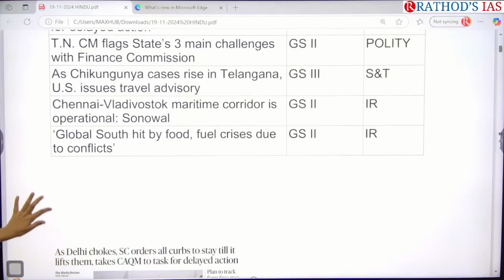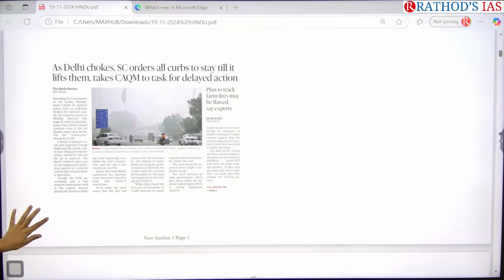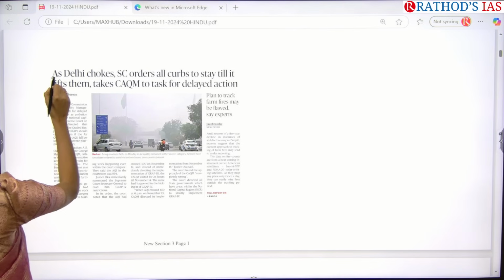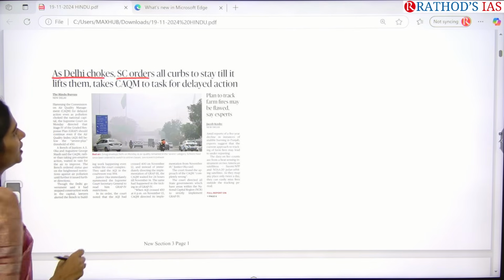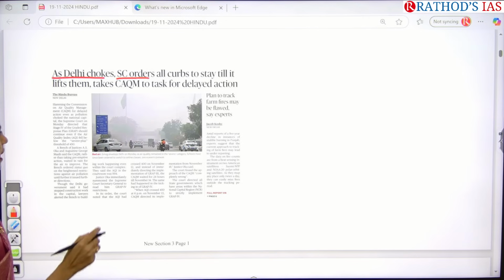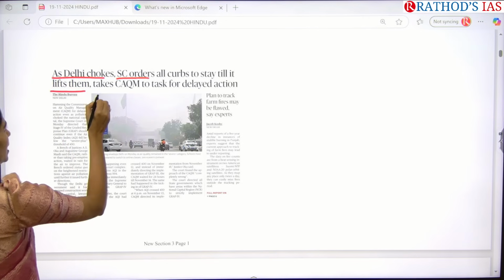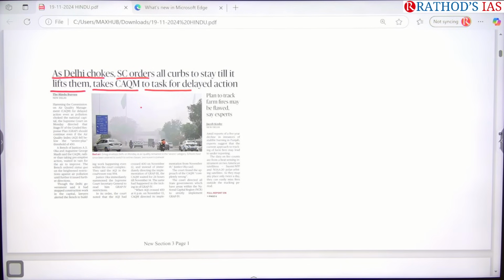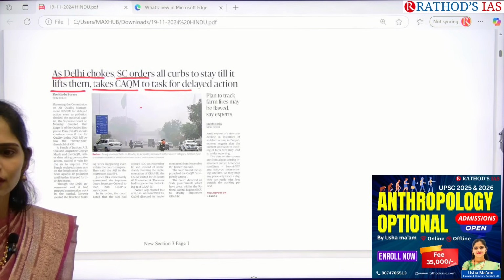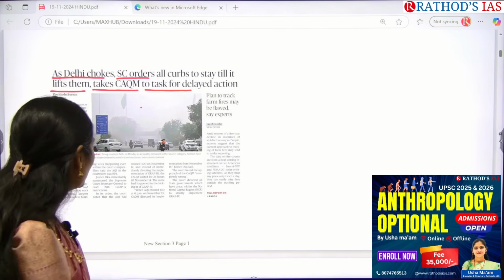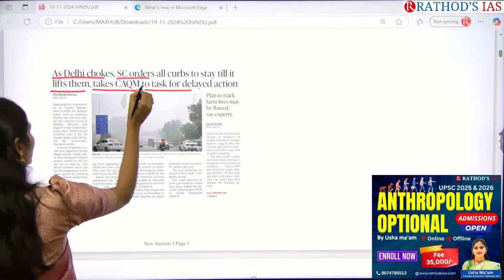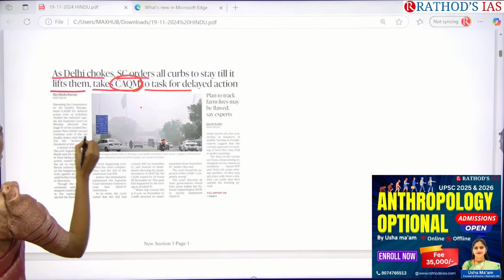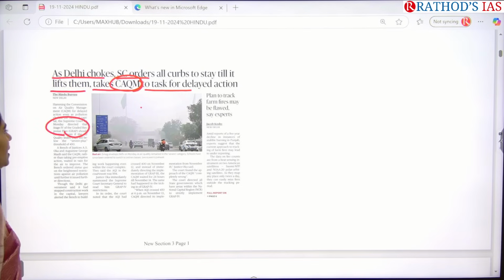Okay, see this first article, guys. What is the title? Read it out. As Delhi chokes, Supreme Court orders all curbs to stay till it lifts them, takes CAQM to task for delayed action. So what is this article talking about? Delhi air pollution, right? So here what is the keyword? CAQM. And you even have to see GRAP, that is Graded Response Plan.